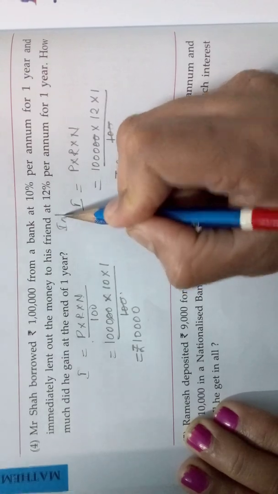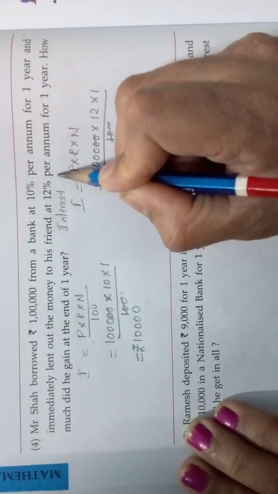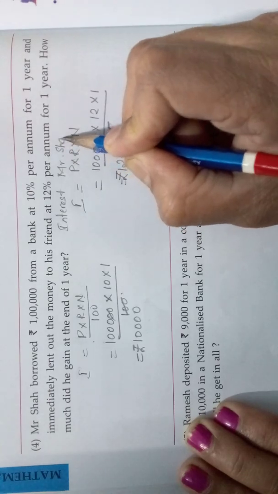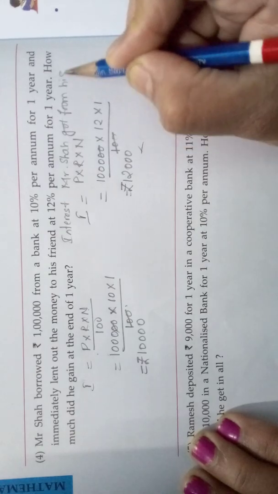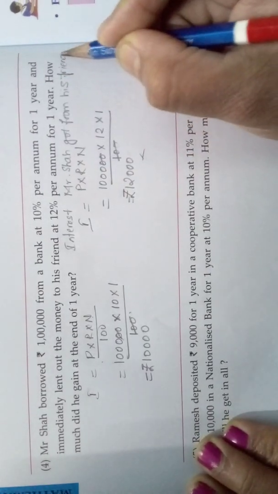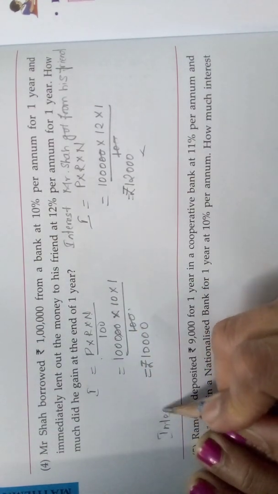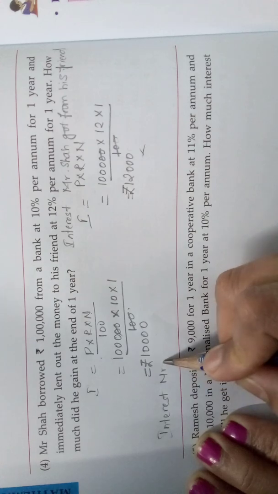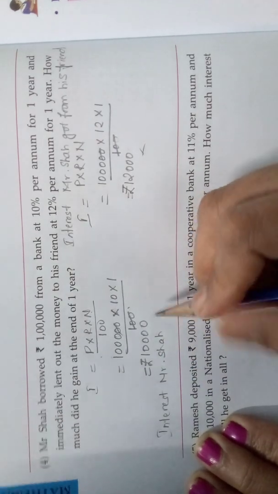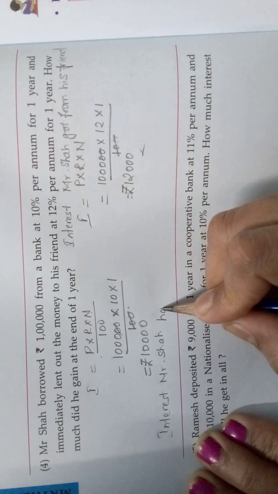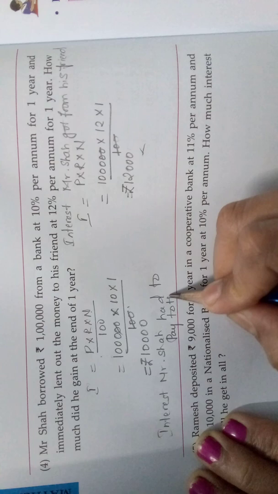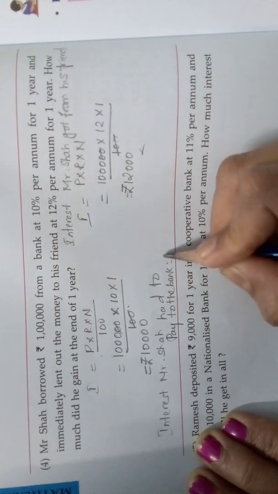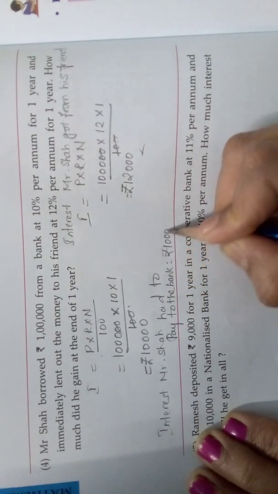See, this is the interest Mr. Shah got from his friend. This is the interest Mr. Shah had to pay to the bank, that is nothing but how much? Rupees 10,000. Understood, children?